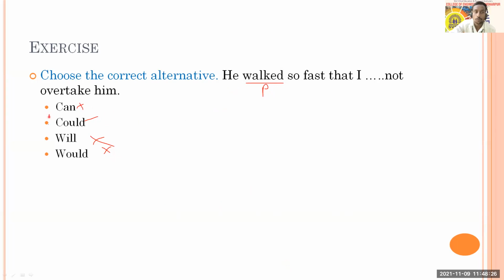So it will be "could". He walked so fast that I could not overtake him. So therefore, option B will be the correct answer. So Pragati, Pooja, you people are right. Everybody is right.